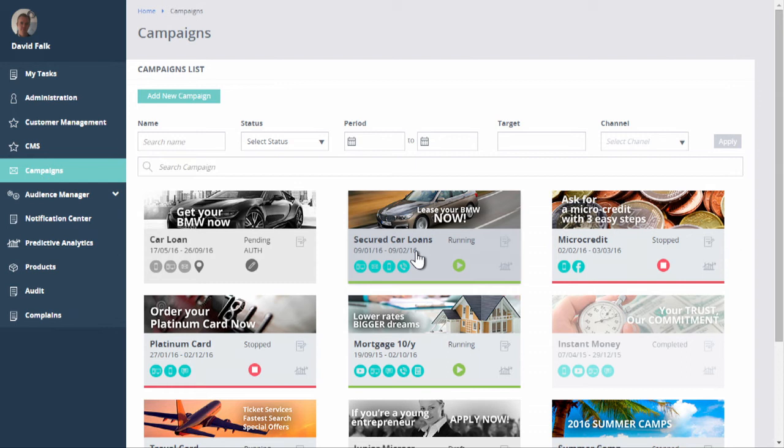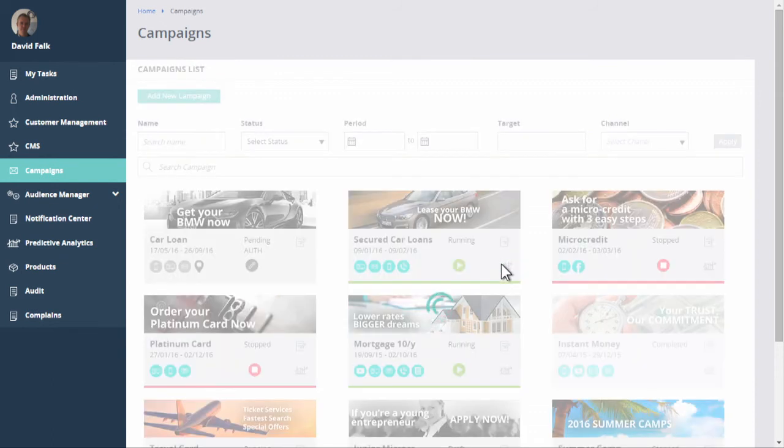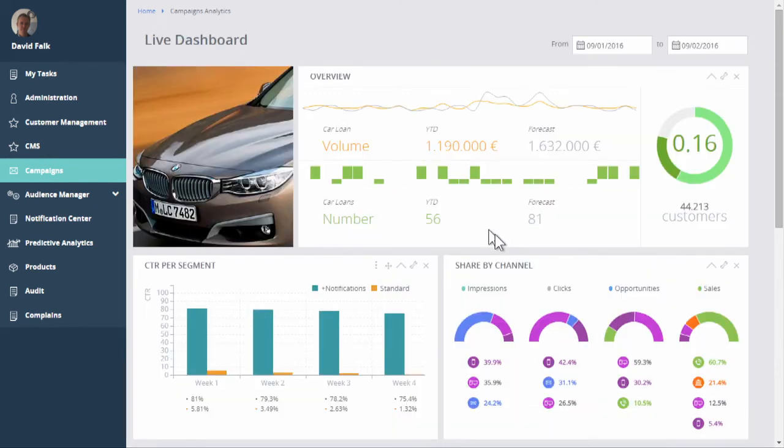What we're going to show you now is how companies can react in a different campaign and see in real time what's happening, so we can adapt it to a better campaign. OK, so the campaign I just launched is here on the left. It says pending for authorization. I'm going to show you this one here, which is already active. I click on the analytics icon, and I'll have a nice dashboard that shows me how this campaign is doing.